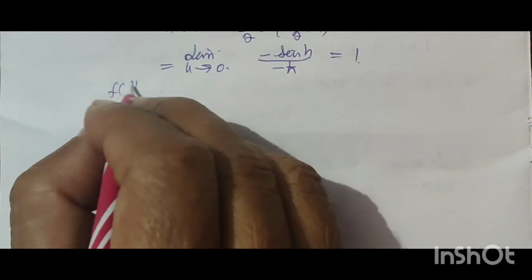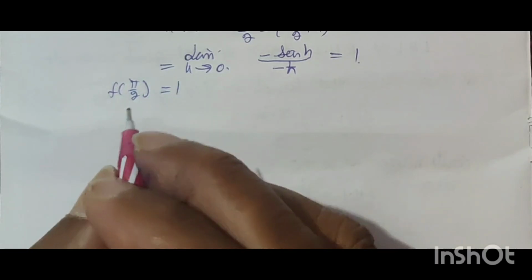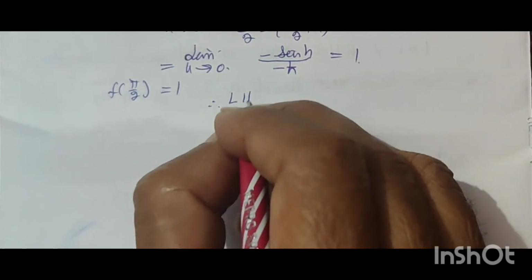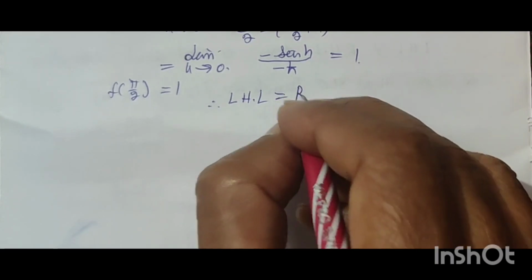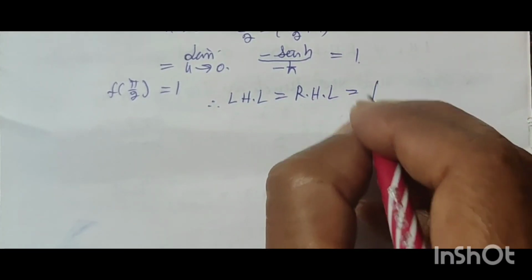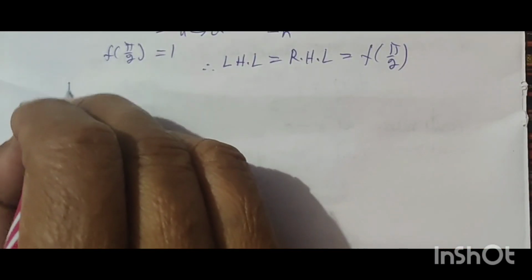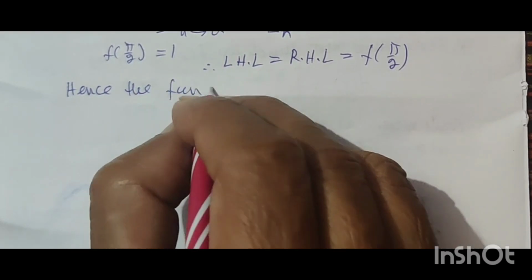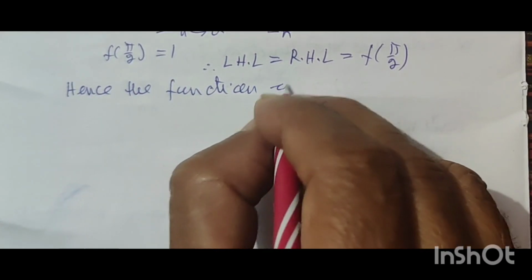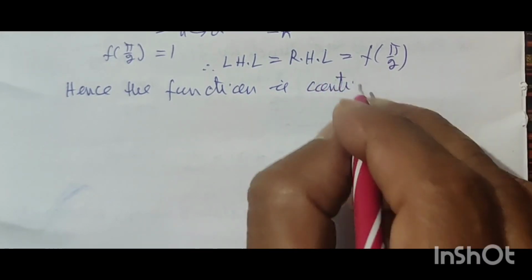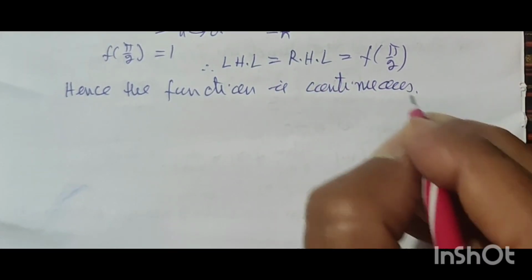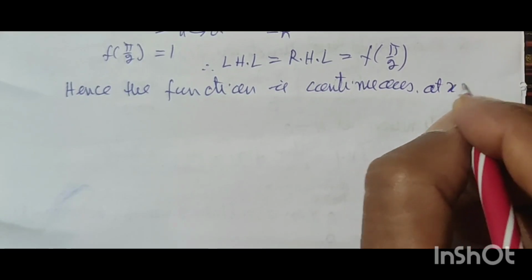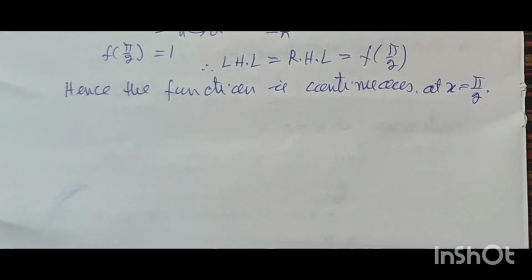f(pi by 2) is equal to 1, that is given. Therefore, left hand limit is equal to right hand limit is equal to f(pi by 2). Hence the function is continuous at x is equal to pi by 2.